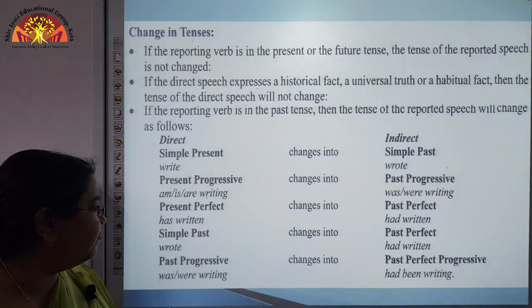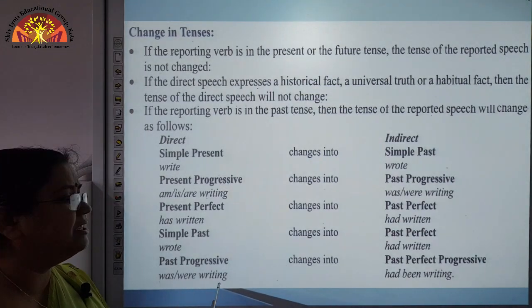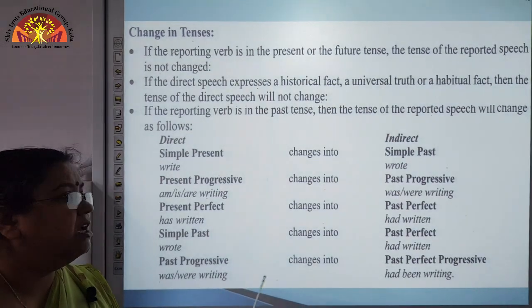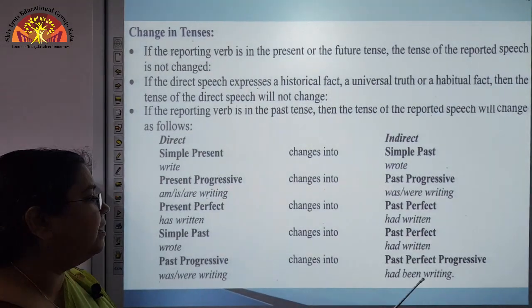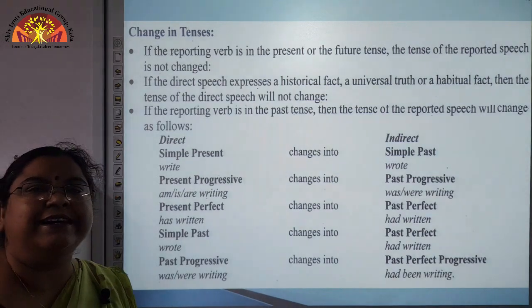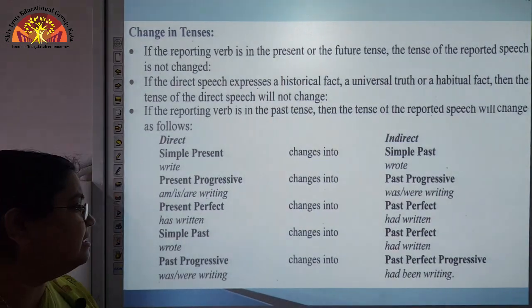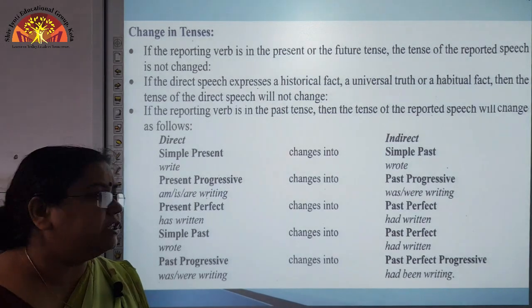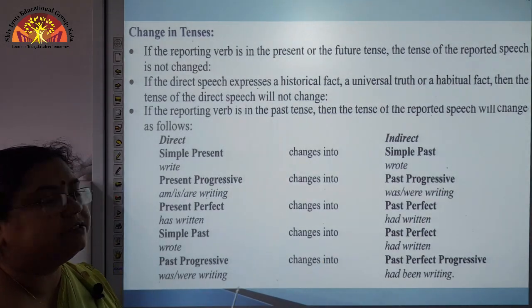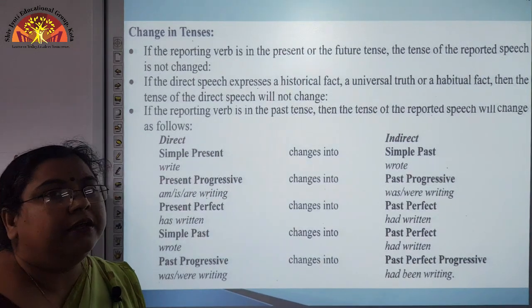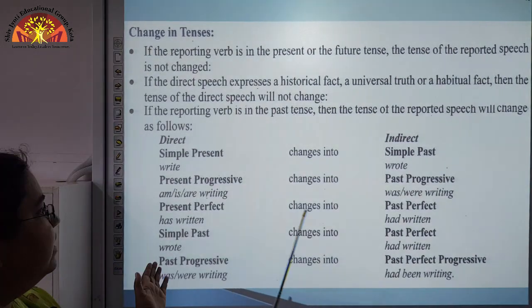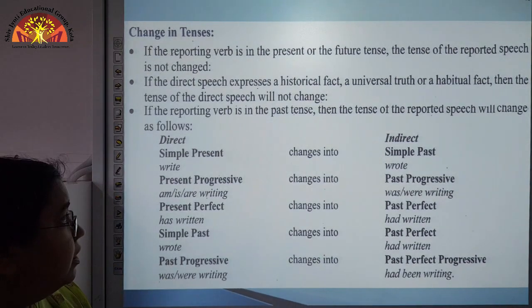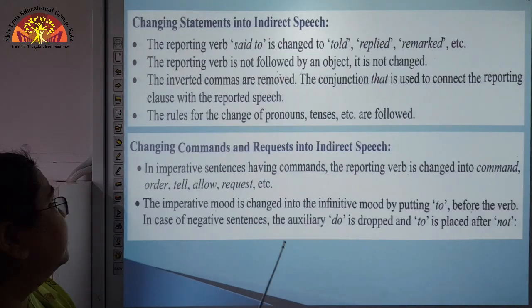So, in this form, the past progressive, that means past continuous, will change to past perfect progressive or past perfect continuous tense, that means had been writing. Okay. So, this is how the tenses change accordingly as per the rules being discussed here. Now, let us move to some more aspects here.